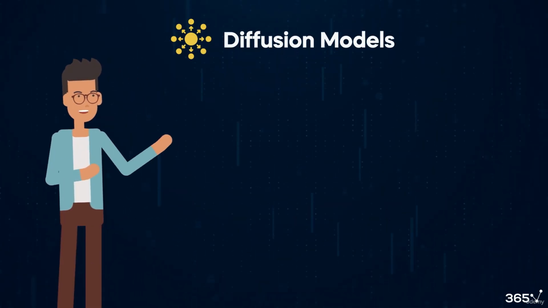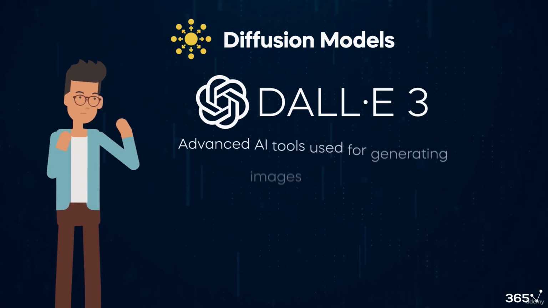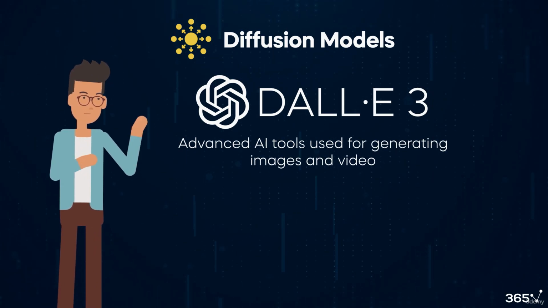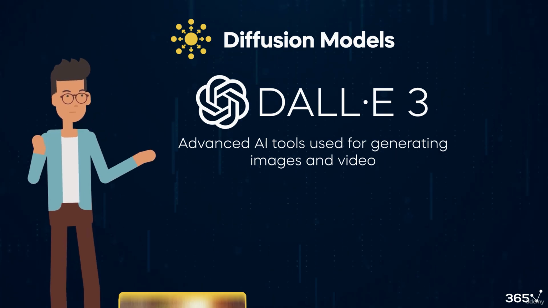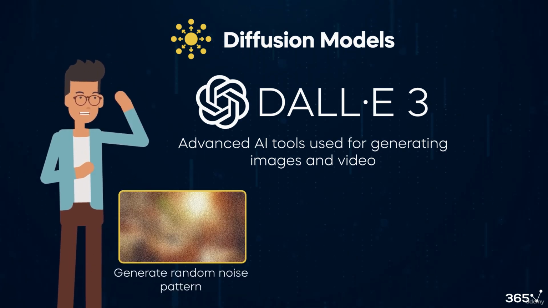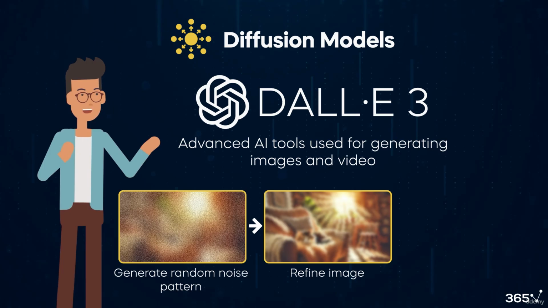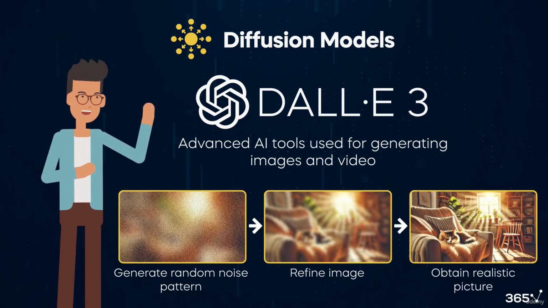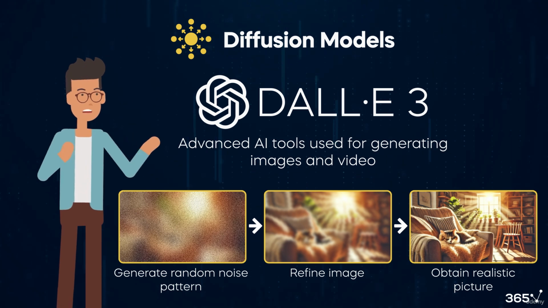Diffusion models, like DALL-E, are advanced AI tools primarily used for generating images and video. During operation, DALL-E begins with a random noise pattern and progressively refines it into a detailed image, applying requested shapes and learned patterns through multiple steps to enhance realism.